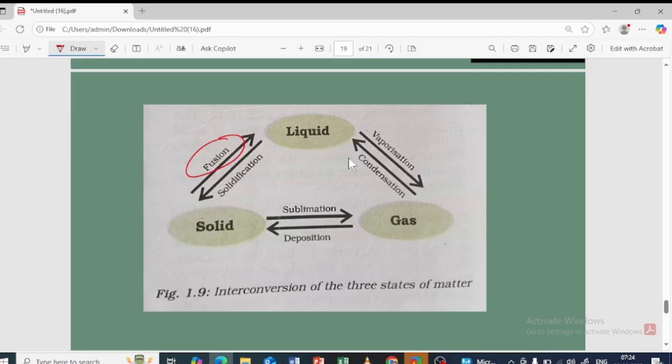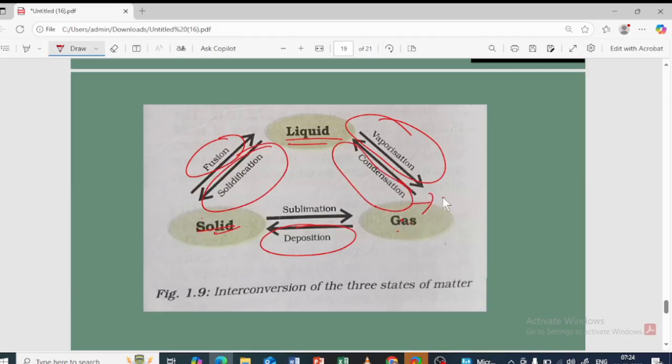Liquid to gas is vaporization. Gas to solid, as we have seen in the camphor experiment, is deposition. The liquid is converted into solid by solidification, and the gas is converted into liquid by condensation.